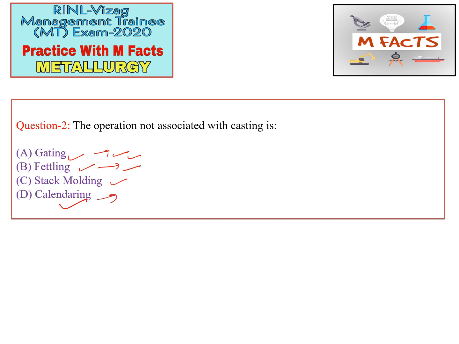Calendaring is basically related to polymer processing. By the calendaring process, we produce thin film or sheet. Okay, so calendaring is the right option, and this is not related to casting. This is basically related to polymer processing. So the right option of this question is calendaring.